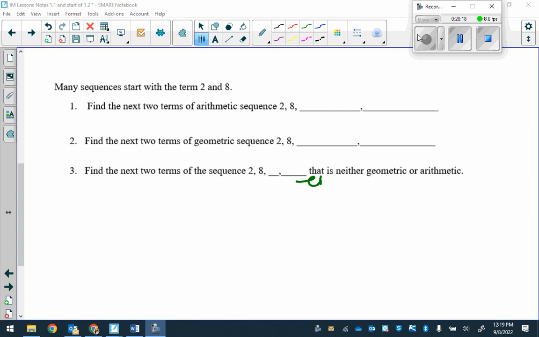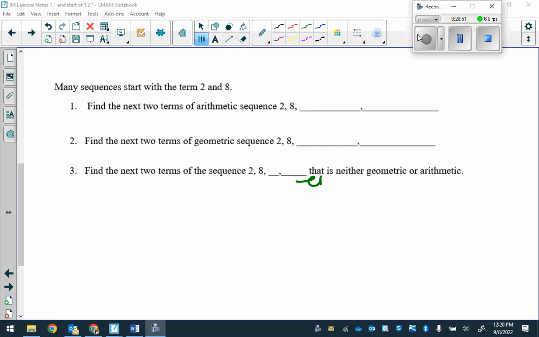Okay, for number 1, what is my arithmetic sequence? We have 2, 8, and then what? Yep. 14 and 20, what did you do? Added 6, good. For number 2, what's your geometric? 2 and 8, and then what? 32, and what did you do? Multiply by 4, excellent.